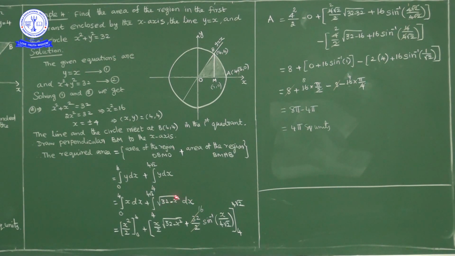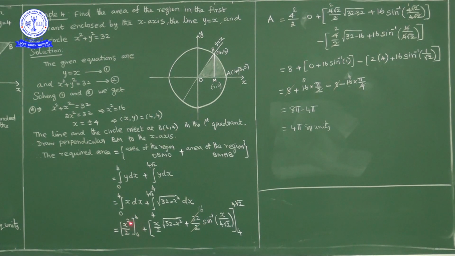This is of the form square root of a square minus x square, whose integration is x by 2 into square root of a square minus x square plus a square by 2 into sin inverse of x by a. Using that formula, we get x by 2 into square root of 32 minus x square plus 32 by 2 into sin inverse of x by square root of 32, which is 4 root 2, with lower limit 4 and upper limit 4 root 2.